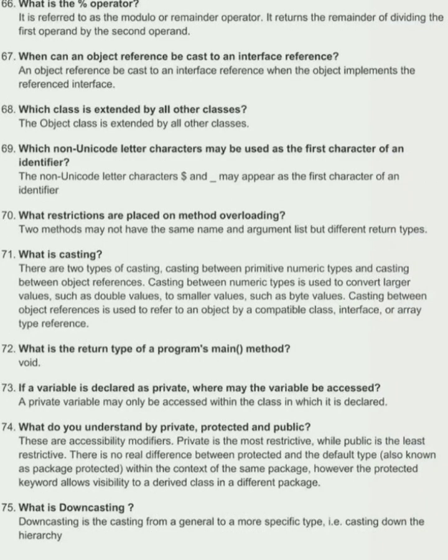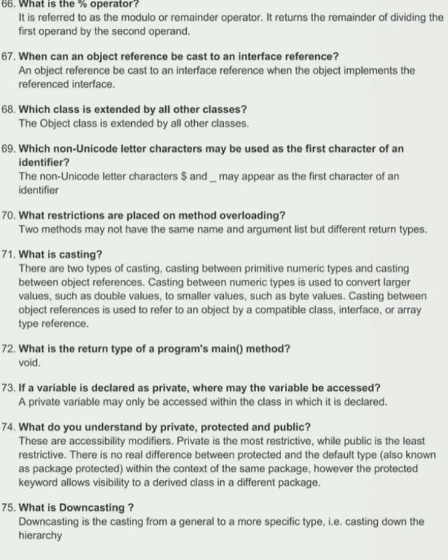66. What is the percent operator? It is referred to as the modulo or remainder operator. It returns the remainder of dividing the first operand by the second operand. 67. When can an object reference be cast to an interface reference? An object reference can be cast to an interface reference when the object implements the referenced interface. 68. Which class is extended by all other classes? The object class is extended by all other classes.